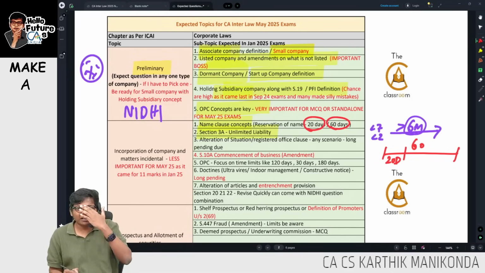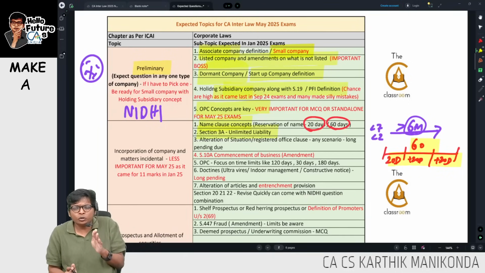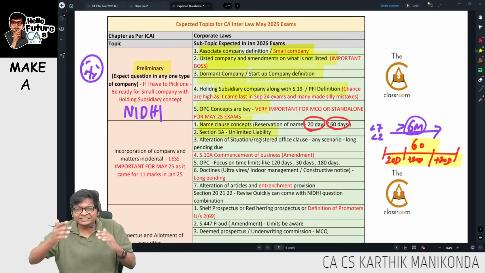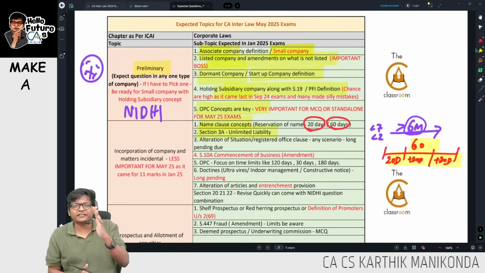But here the important catch is, if you want you can extend and get additional 20 days and again get additional 20 days. That means overall in both it is 60, but for a new company first you will get 20, you can pay extra, get more 20 days, again pay extra and get more 20 days. This is the name clause related reservation concept.